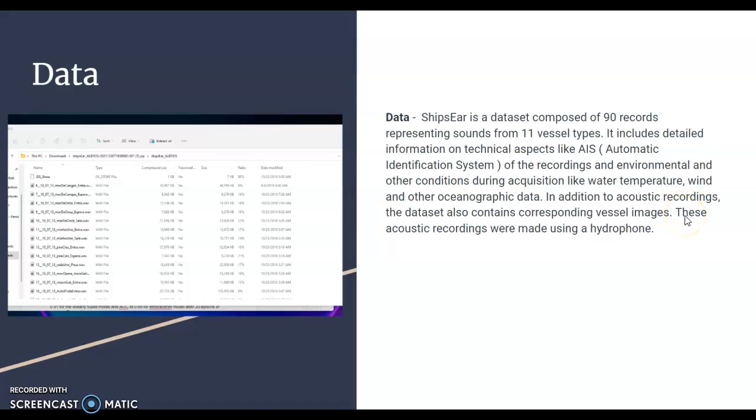Data: I'll be using a ShipsEar dataset composed of 90 records representing sounds from 11 vessel types. It includes detailed information on technical aspects like AIS, which is Automated Identification System, of the recordings and environmental and other conditions during acquisition like water temperature, wind, and other oceanographic data. In addition to acoustic recordings, the dataset also contains corresponding vessel images. These acoustic recordings were made using a hydrophone.